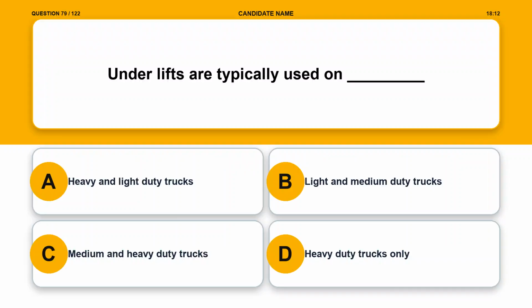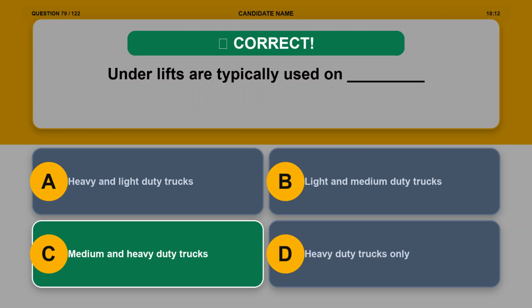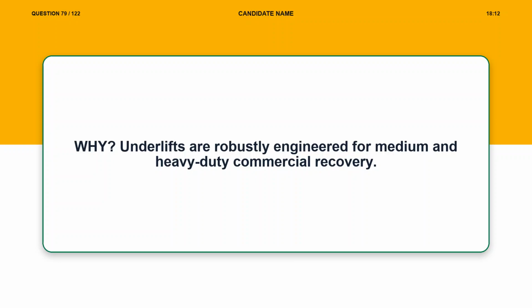Question 79. Underlifts are typically used on blank. Option A, heavy and light duty trucks. Option B, light and medium duty trucks. Option C, medium and heavy duty trucks. Option D, heavy duty trucks only. The correct answer is option C, medium and heavy duty trucks. Explanation. Underlifts are robustly engineered for medium and heavy duty commercial recovery.